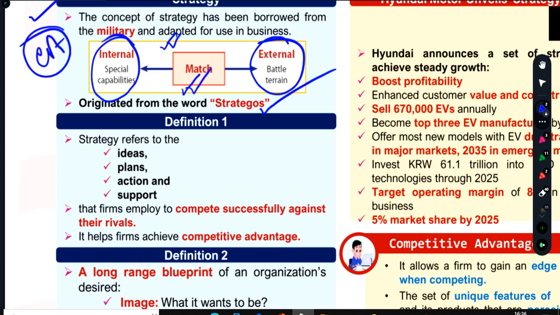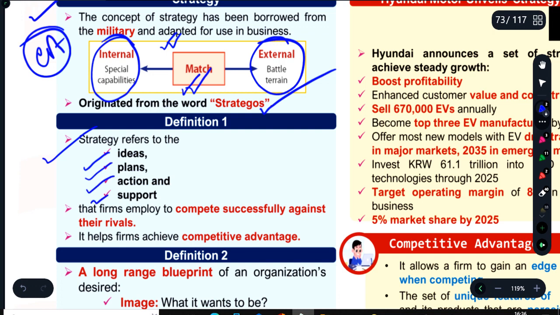First definition I'm going to refer to is: strategy refers to the ideas, plans, action, and support that the firm employs to compete successfully against their rivals. Most of the time, we assume that strategy is all about planning. It's wrong. Strategy is not only about planning; it's about ideas. It's also about plans and planning, but you need to put things into action with all the support of resources.